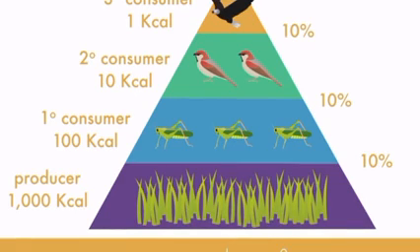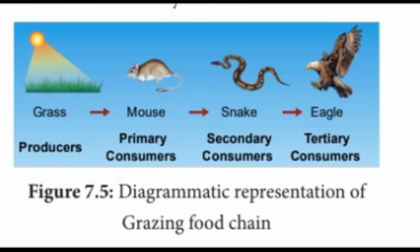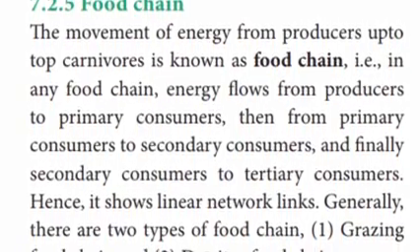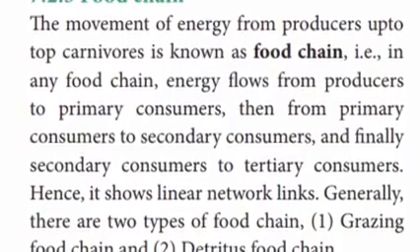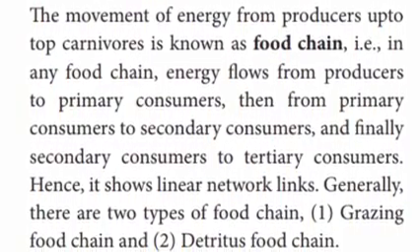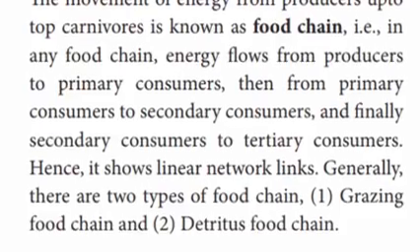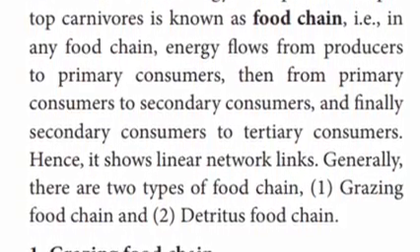Next one is food chain. It is the movement of energy from the producer up to the top carnivore. In any food chain, the energy flows from producer to primary consumer, then primary consumer to secondary consumer, then tertiary consumer. It shows a linear fashion of links. Generally, it is of two types: grazing food chain and detritus food chain.